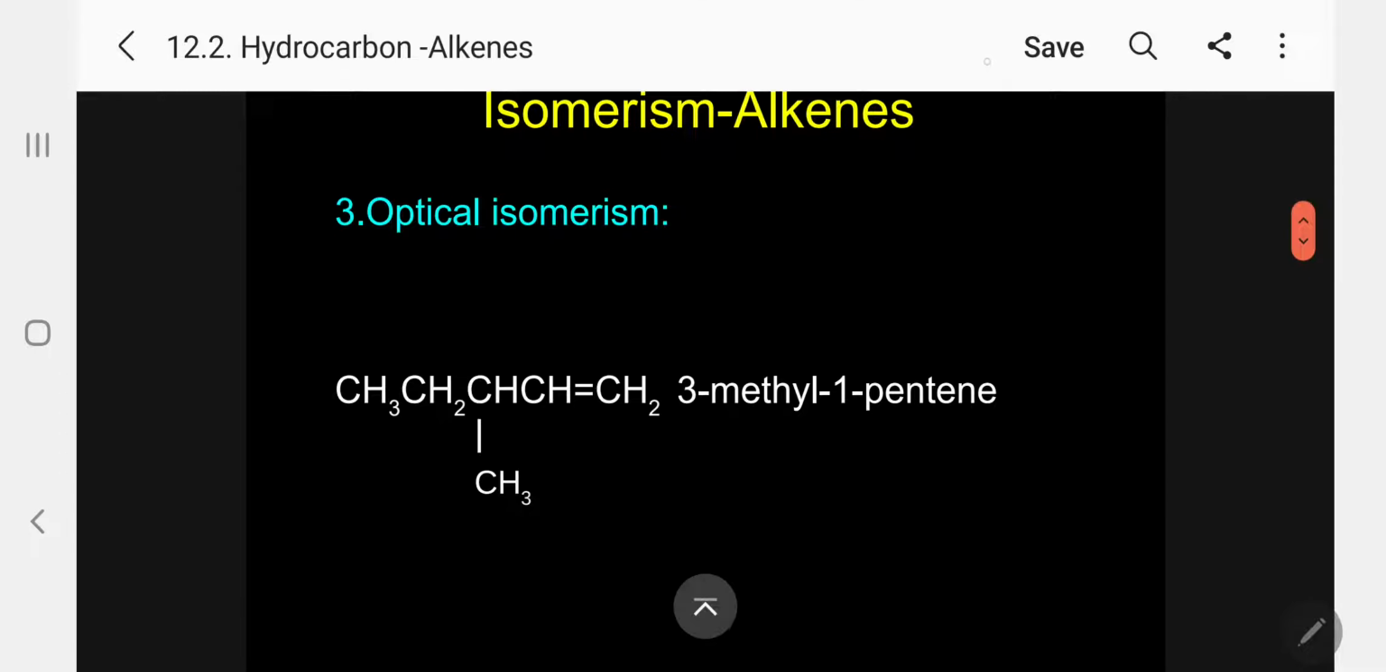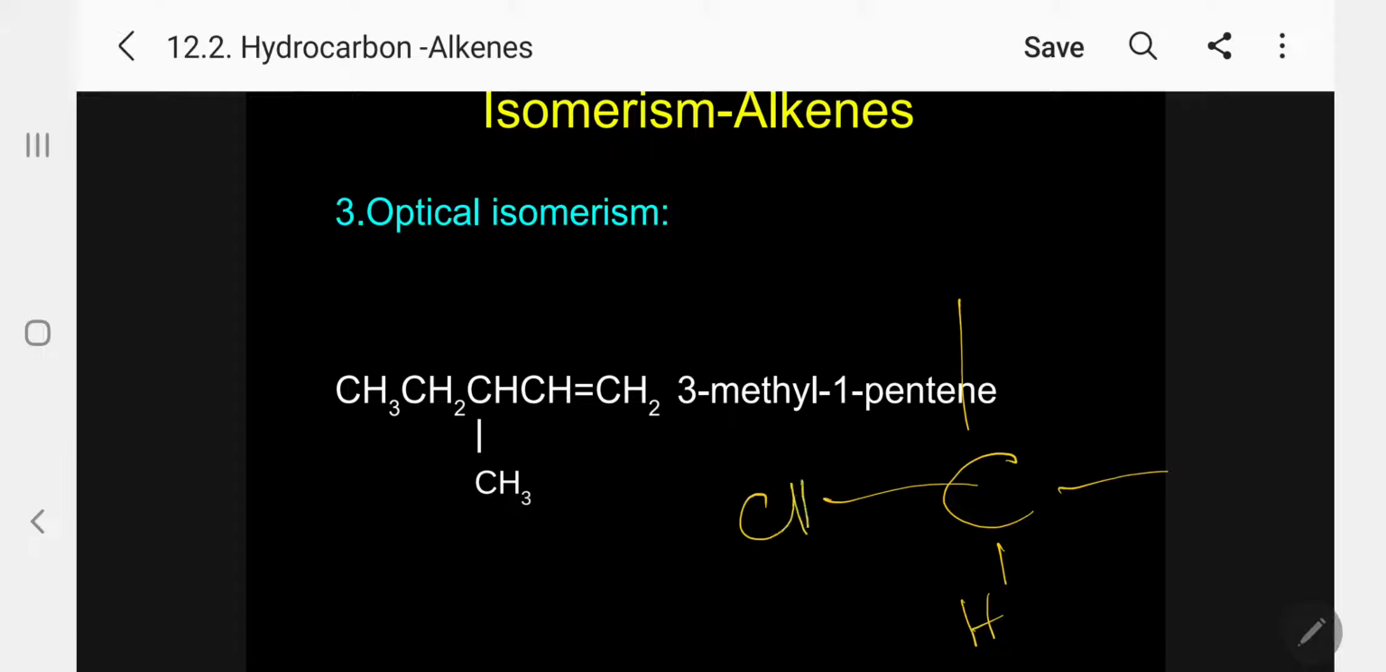Now, optical isomerism, kindly follow. It is the example I have given, 3-methyl-1-pentene. I told you the way you have to add this: hydrogen first, CH3 next, and CH2CH3 next. And then, terminally, we have to add CH=CH2. Kindly follow. This is the way we have to imagine.